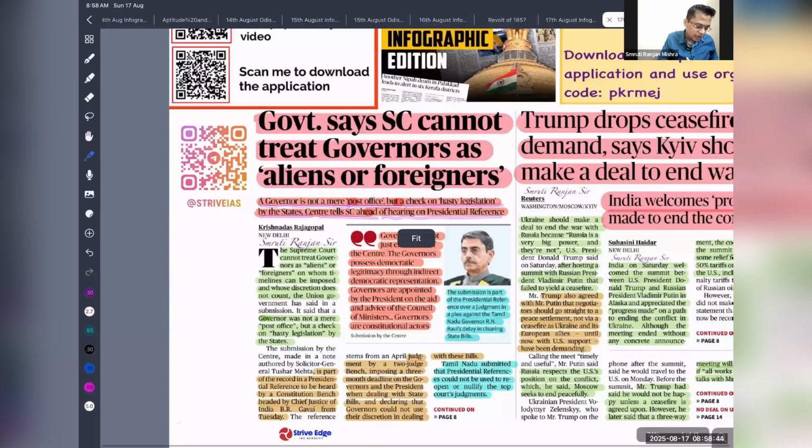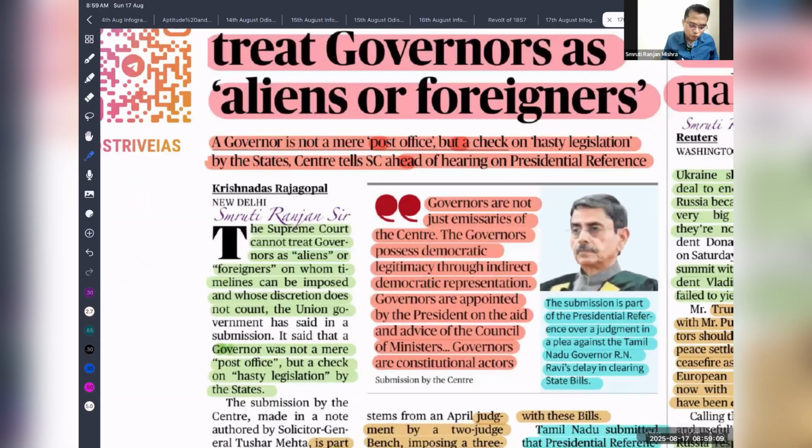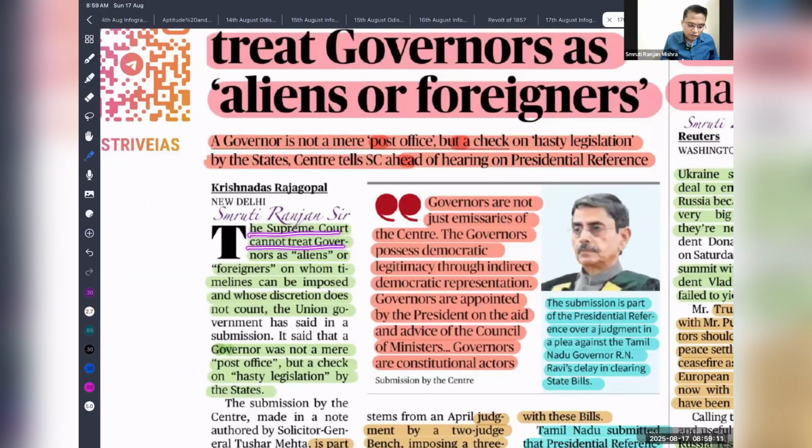So first important is Article 143 of the Indian Constitution, which provides for the presidential reference. In case there is any law that needs interpretation of the Constitution, then the President can make a reference to the Supreme Court, and the presidential reference should be heard by a bench of at least 5 Supreme Court judges. So Supreme Court cannot treat governor as alien or foreigner, or someone on whom a timeline can be imposed.